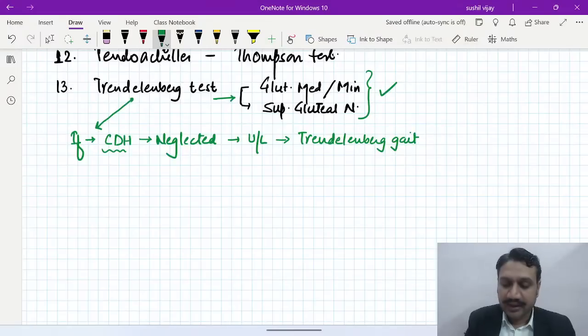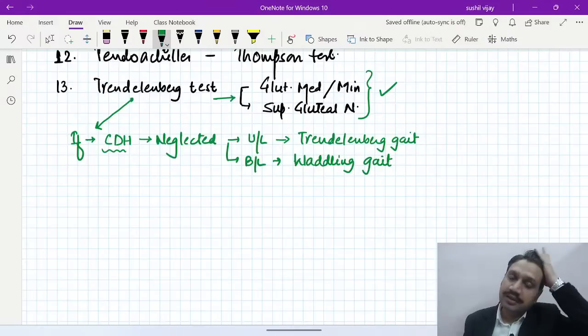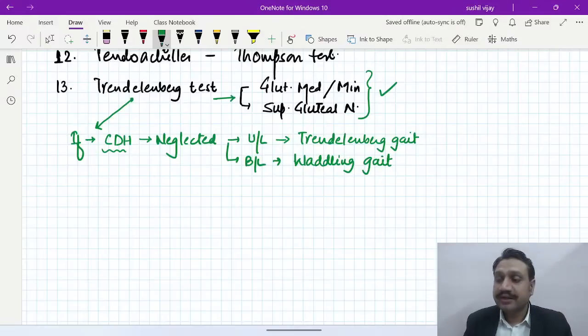That is one. And if somebody has a bilateral neglected CDH, how is the patient supposed to walk? He walks with a waddling gait. So please remember, the hip problem, the muscle problem here, or the nerve problem here, is going to lead to unilateral and bilateral. Abby is correct, Roshav is correct, Ankita, Shruti, everyone is right. Anushka, you are right, absolutely correct.